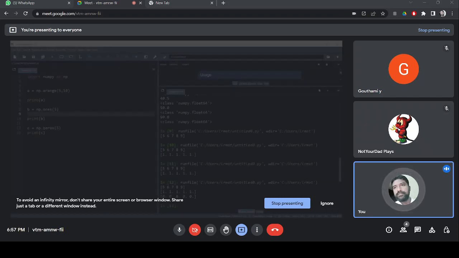Okay, so far this is clear, right? Gautami and Deepika, is it clear what I am talking about? Different ways of creating a NumPy array. What are the functions? One is the array function, another is the linspace function, another is the arange function, another is the zeros function, and the ones function. All these functions can be used to create a NumPy array with values. Only the array function permits you to give values. The other functions accept some range and produce the values.